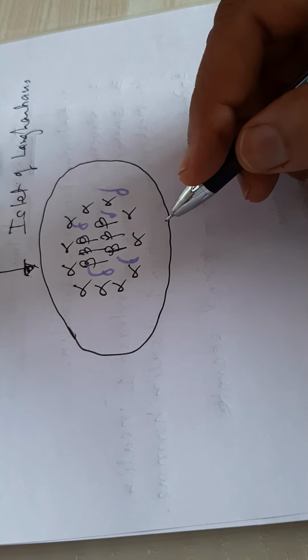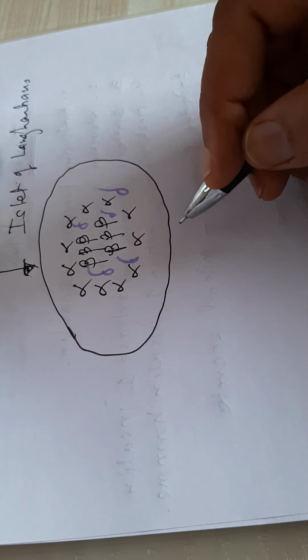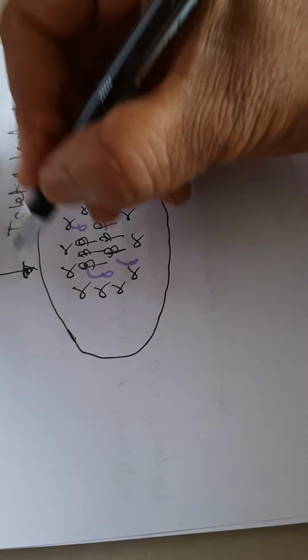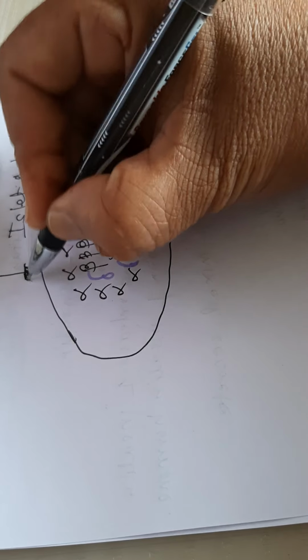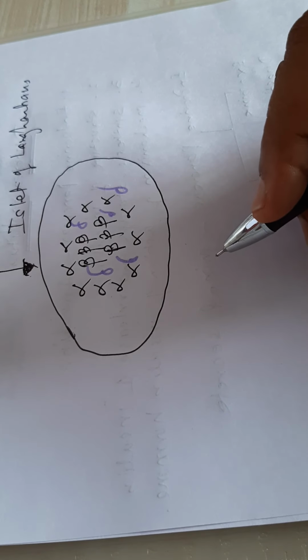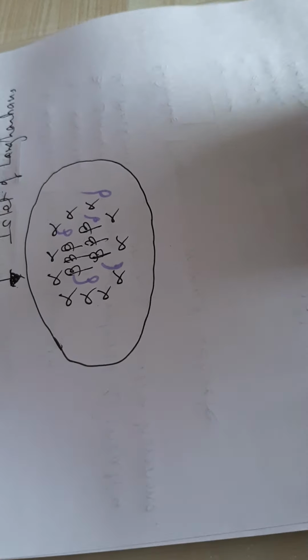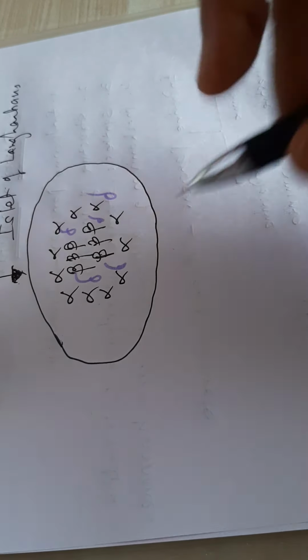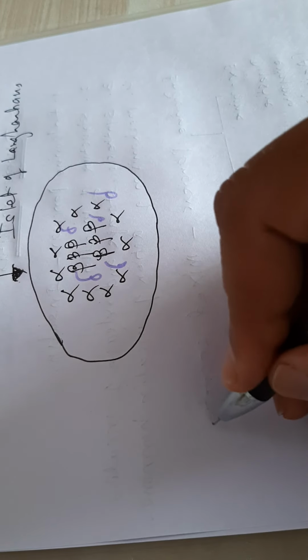Now we'll come to the beta cells which secrete insulin. The next important topic is the structure of insulin.